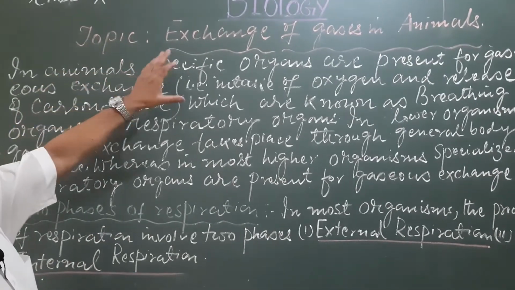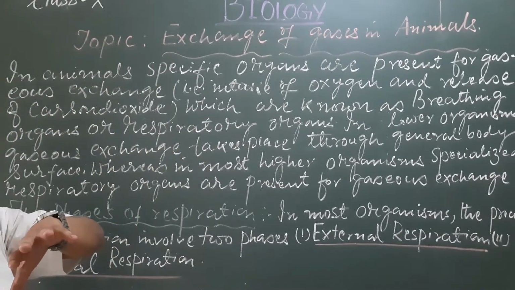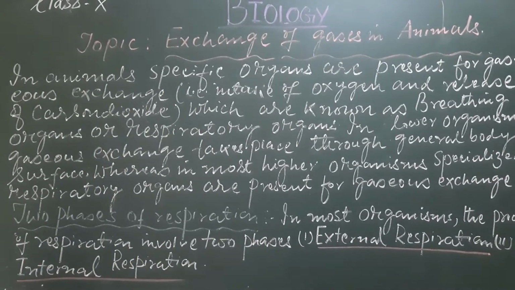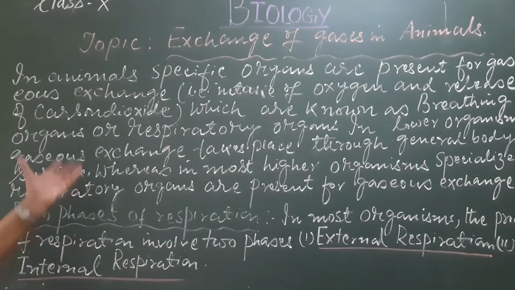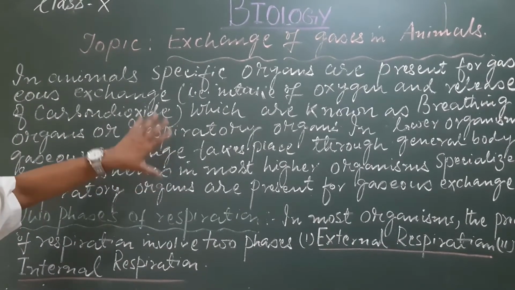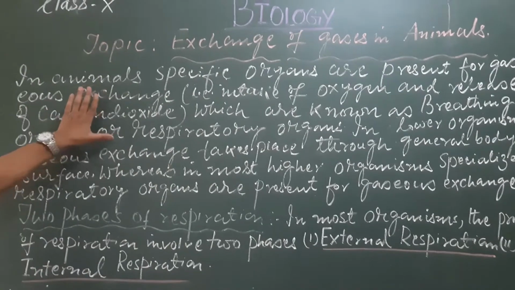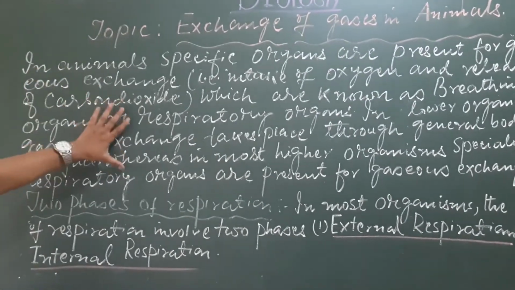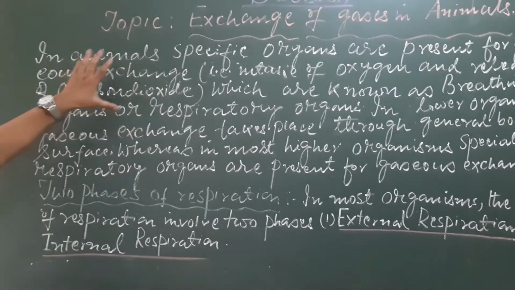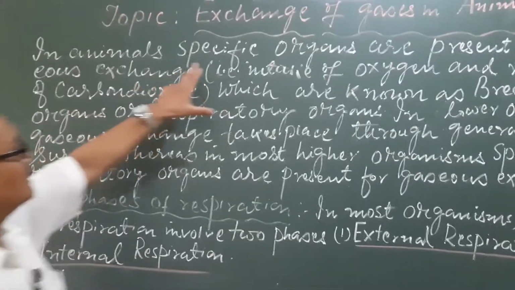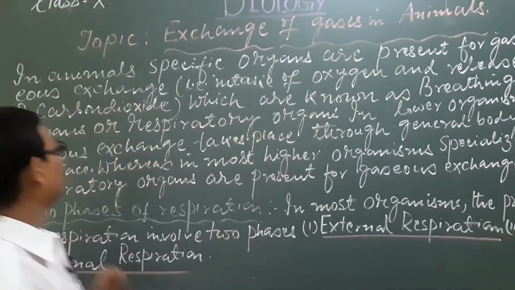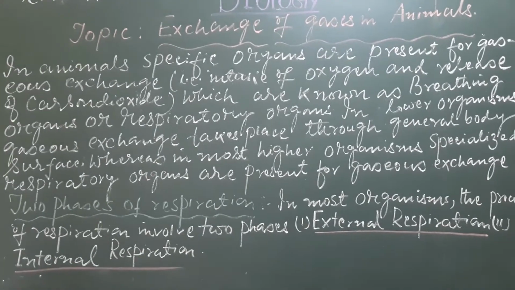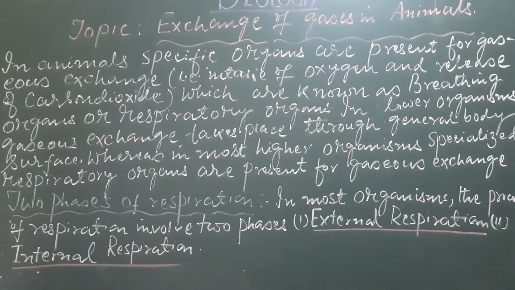How this exchange of gases took place in plants, we have already discussed, and how it will take place in animals, today we will discuss. So here, for your convenience, I have written a short description about the topic.